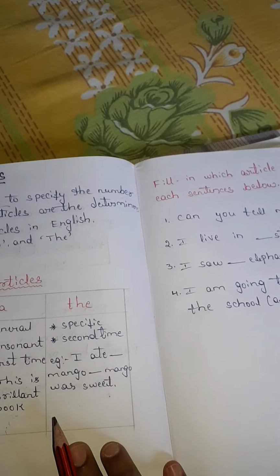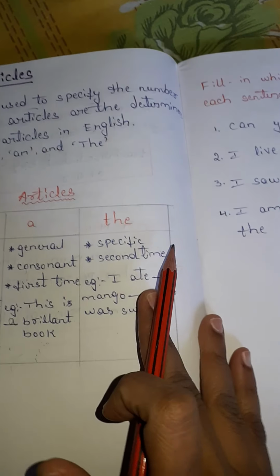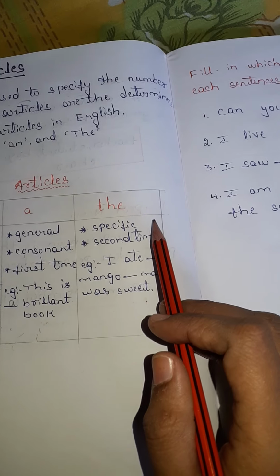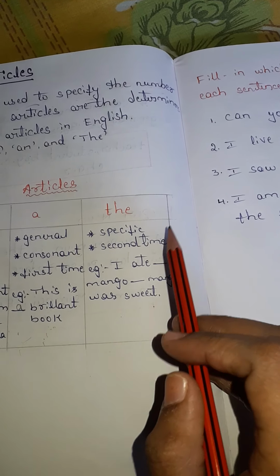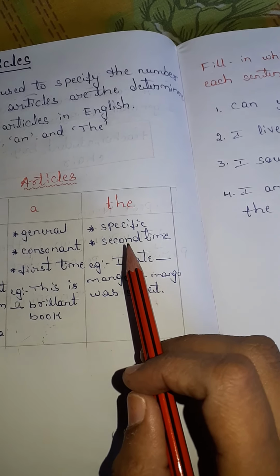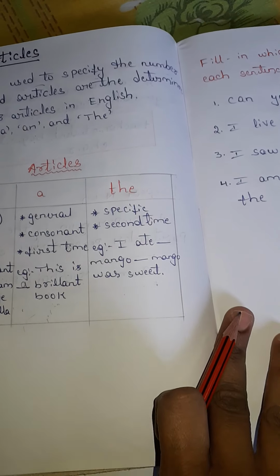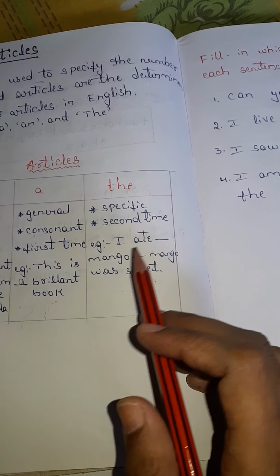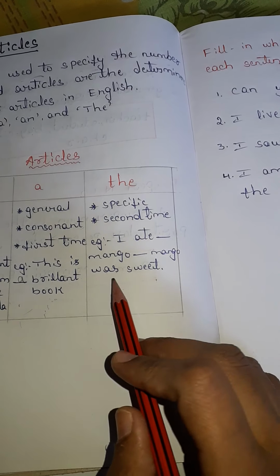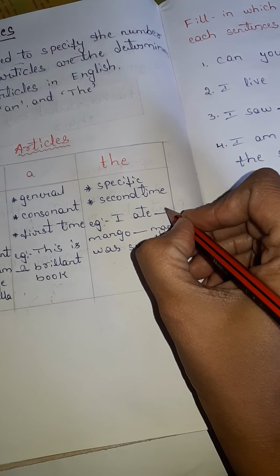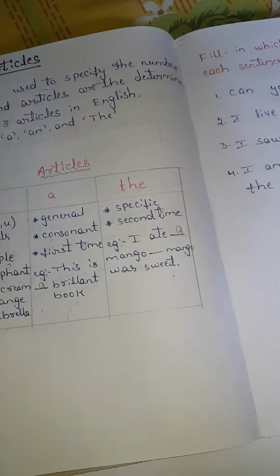Next, the article the. We use the article the in a specific statement, in a specific time. And next, we use the the second time. For example, I hate dash mango. Dash mango was sweet. Here I hate a mango.